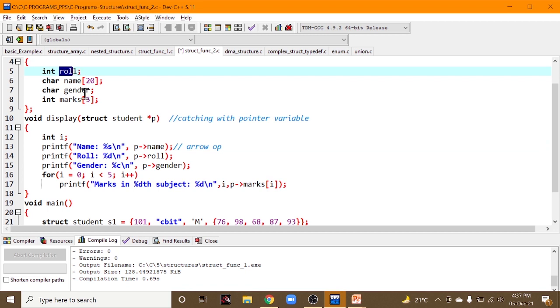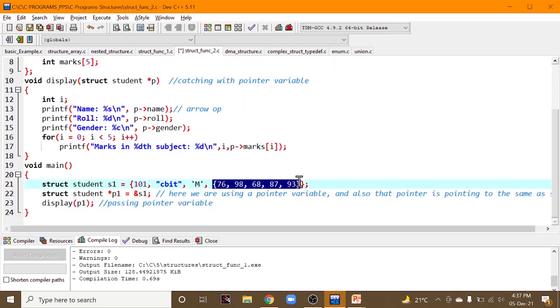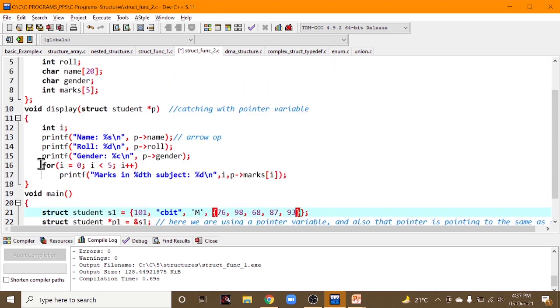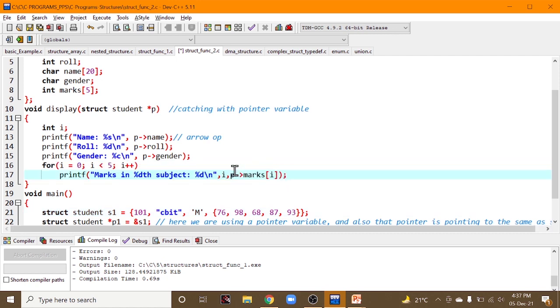Similarly for role, p pointing to role, and for gender, p pointing to gender. And marks, we have specified here, right? We are running a for loop to print each and every mark of the student, that is, the marks in each and every subject. Here also we are using an arrow mark.